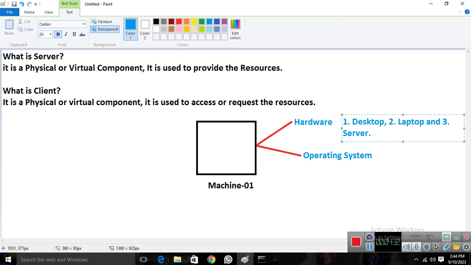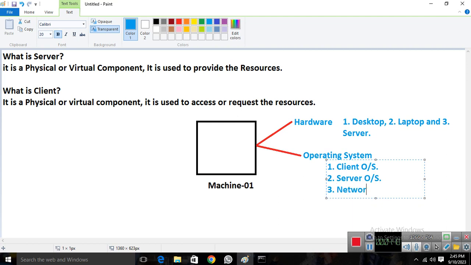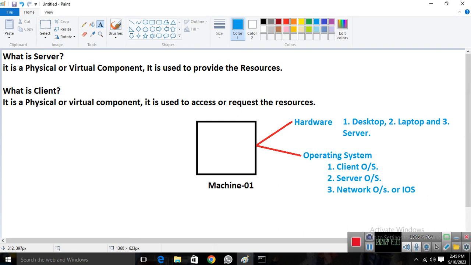And in operating systems we have three types: one is client OS, another is server OS, and another is network OS. Client OS means Windows 7, Windows 8, Windows 10.